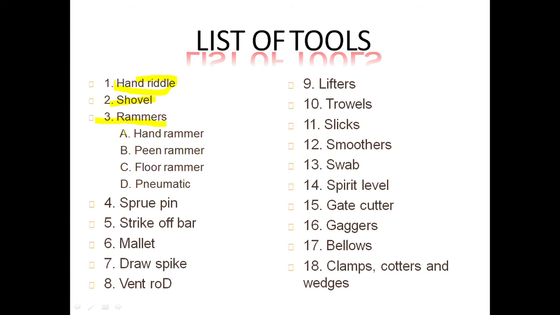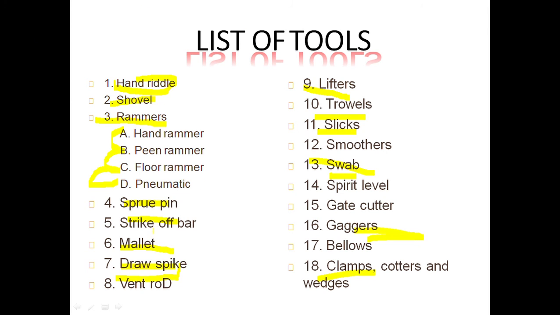Rammer may further be classified into four subcategories: hand rammer, pin rammer, floor rammer, and pneumatic rammer. Then there is a screw edge pin, strike off bar, mallet, draw spike, vent rod, lifter, trowel, sticks, smoother, swab, spirit level, gate cutter, gagger, willow, clamps, and the cotton beds.